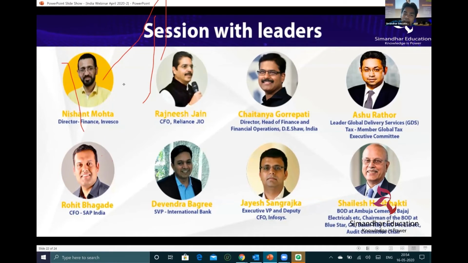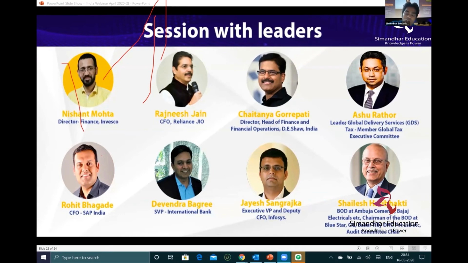We do sessions for them. We groom them to make them job ready, to make them corporate ready. So these are our past sessions in the last couple of 3 weeks, which we did during the COVID time. We had the Invesco Director Finance CFO, Reliance CFO, D Shaw CFO, Infosys CFO, Standard Chartered Bank CFO, SAP CFO, and EY global partners. So I don't need to tell you what we have in our connections and in our placements.